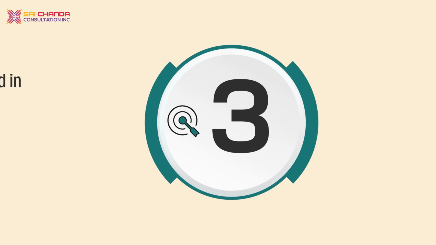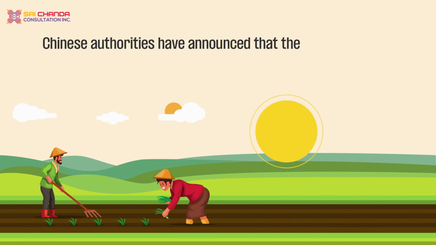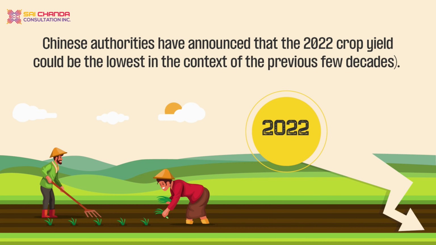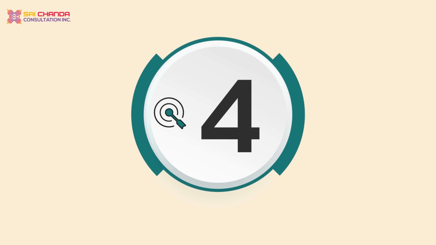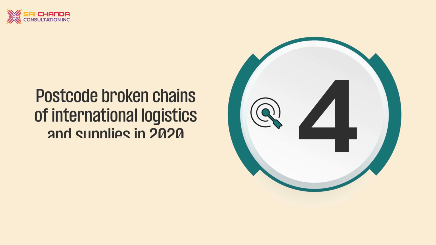Number 3. Flooding of farmland in China in 2021. Chinese authorities have announced that the 2022 crop yield could be the lowest in the previous few decades. Number 4. Post-COVID broken chains of international logistics and supplies in 2020.